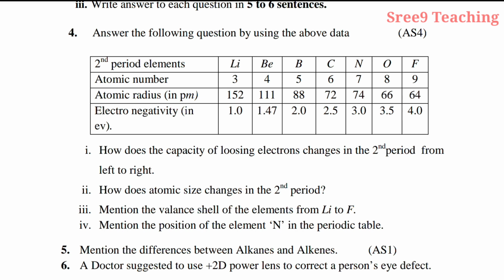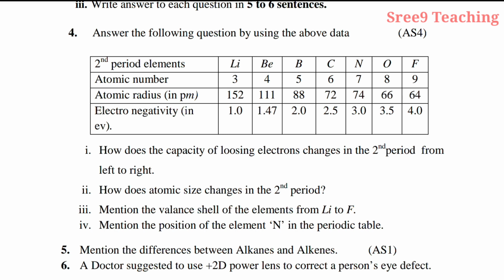See the first question, how does the capacity of losing electrons change in the second period from left to right? Losing electrons is nothing but the metallic property, we can say. The elements on the left side of the periodic table lose electrons easily, but on the right side they do not lose, they accept, they gain the electrons.